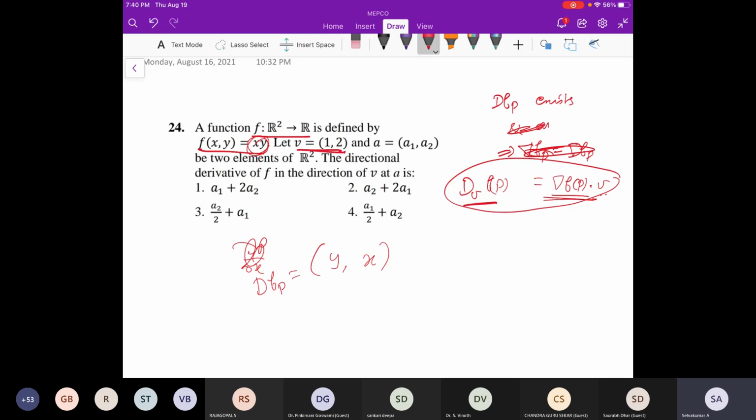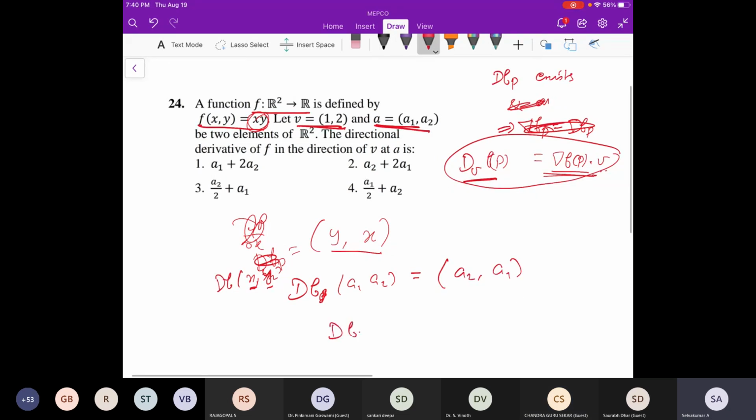V is given as 1 comma 2, at a point a equal to a1 a2. Applying del f at a, instead of x comma y we substitute, and we get a2 comma a1. Taking the dot product with v, which is 1 comma 2, gives a2 plus 2a1. So the answer is 2. Is that clear?